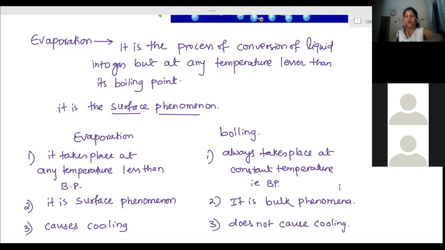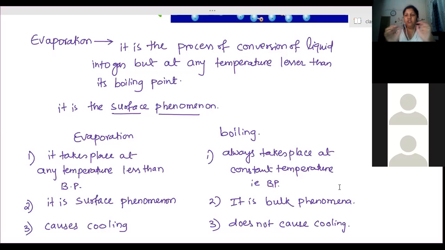So when your skin is there and over that you wear synthetic clothes, the sweat present will not be absorbed by this material, and therefore it won't be exposed to air and no evaporation takes place. It will remain on the skin with the cloth over it, so you will feel very uncomfortable, uneasy.